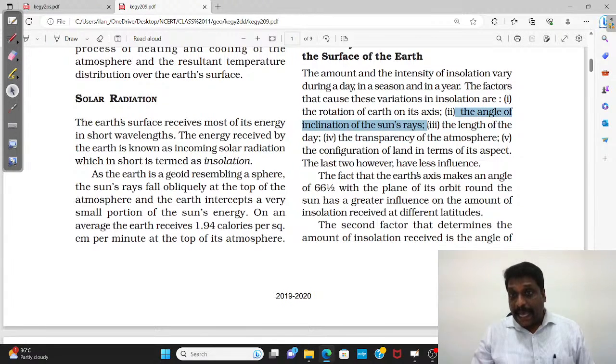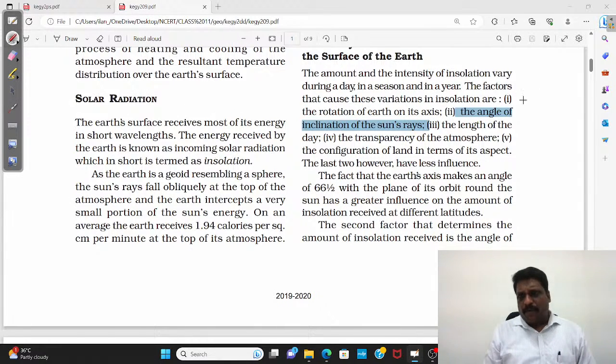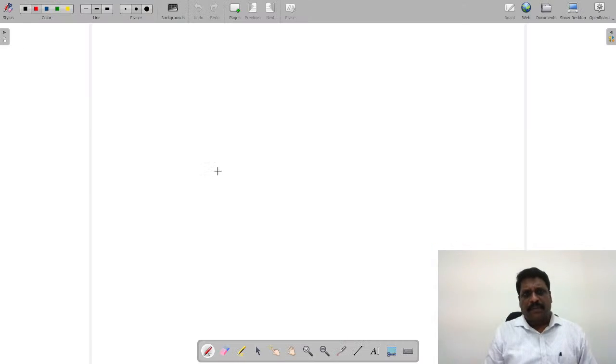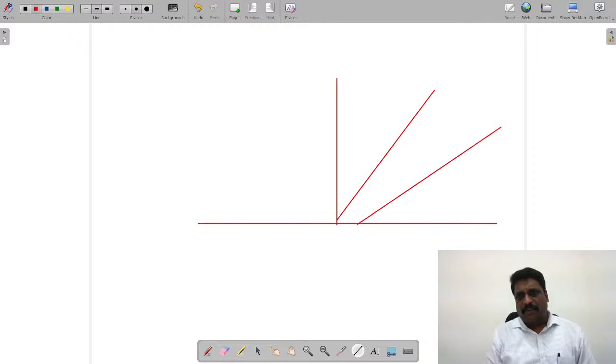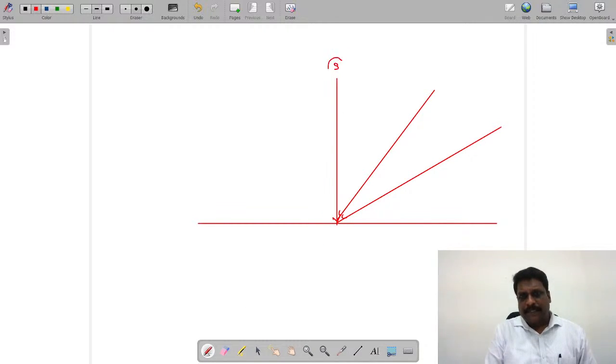Number two, very important, angle of the inclination of sun's rays. Very, very important. What is this angle? When I talk about angle, it is always with respect to the surface. Assume that this is a surface. Sun's rays can fall at any angle. Sun can be here, here, here, or here.